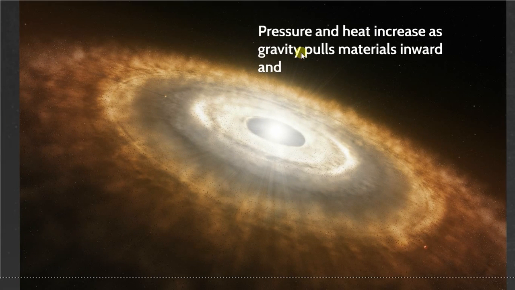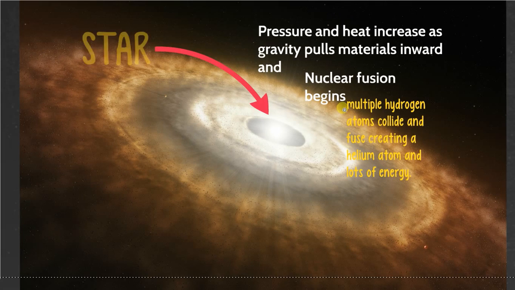So pressure and heat is going to increase in that central protostar. Gravity is going to be pulling the material inward, and eventually we have nuclear fusion beginning. Once we have nuclear fusion beginning, we have a true star. Oh, and the light goes on, bright as day. Bright as day because it's the sun that makes day.